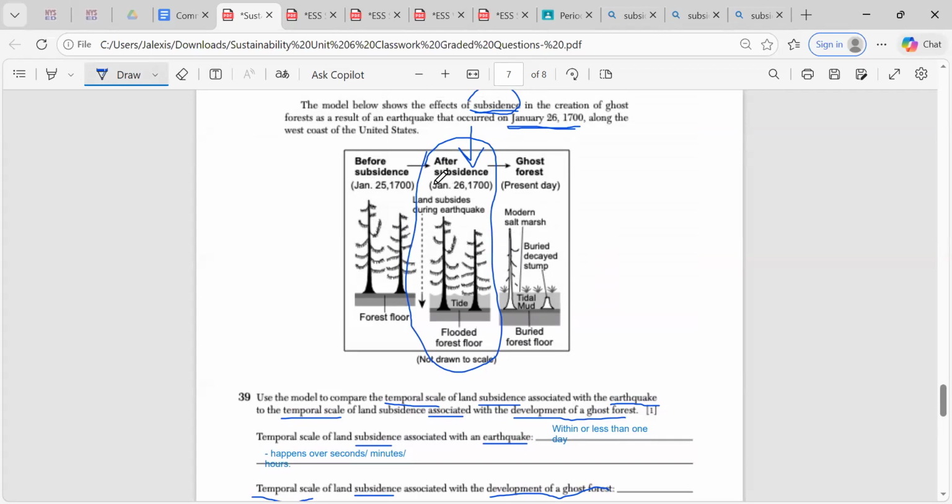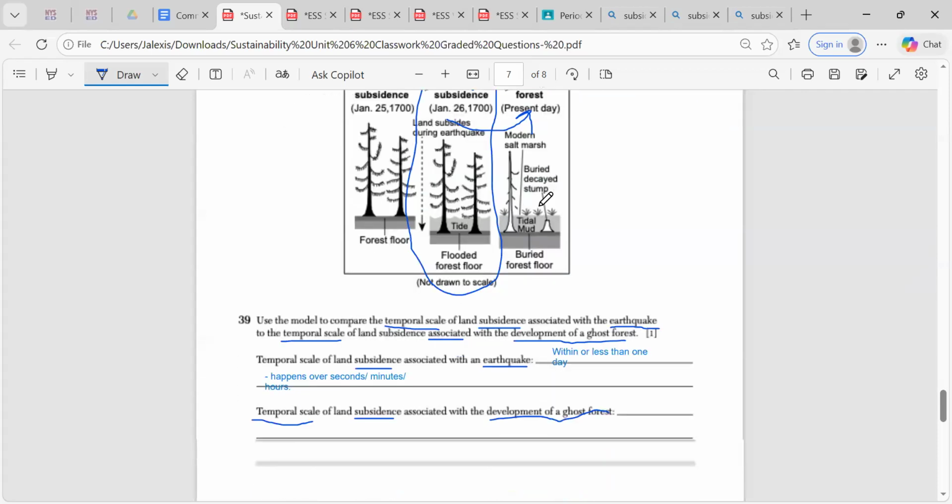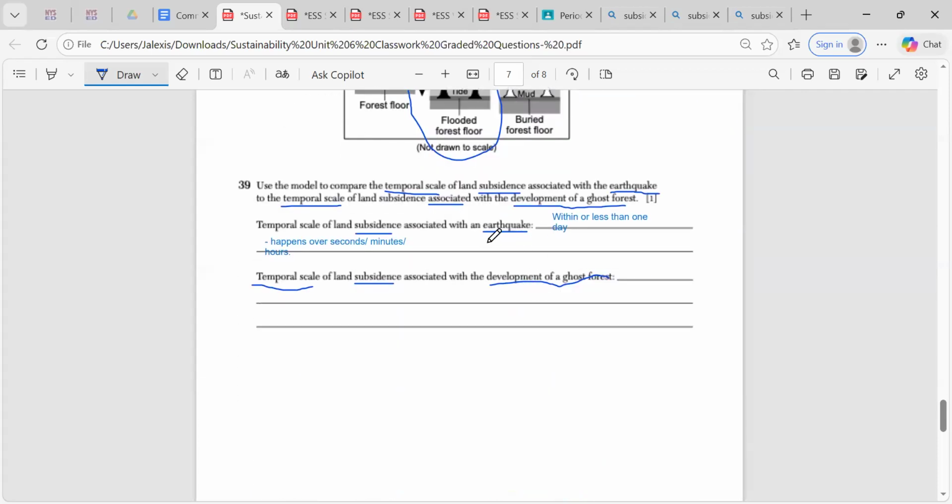sorry. The earthquake occurred on January 26, 1700. Land subsides. Now we're looking at the time frame of land subsidence with the creation of a ghost forest. So it took from 1700 to present day, right? 1700 to present day. So when I'm comparing the time frame of land subsidence with an earthquake compared to the time frame of the land caving in associated with creating a ghost forest.